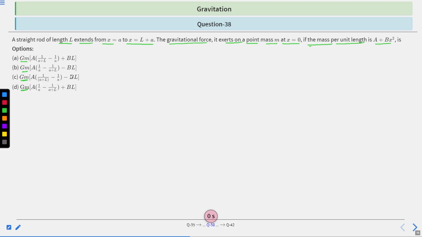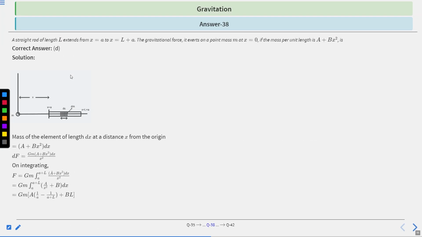Let's find the solution. According to the question, the straight road of length L extends from x equal to a to x equal to L plus a, and it exerts a gravitational force on a point mass m. Suppose this is the point mass m.